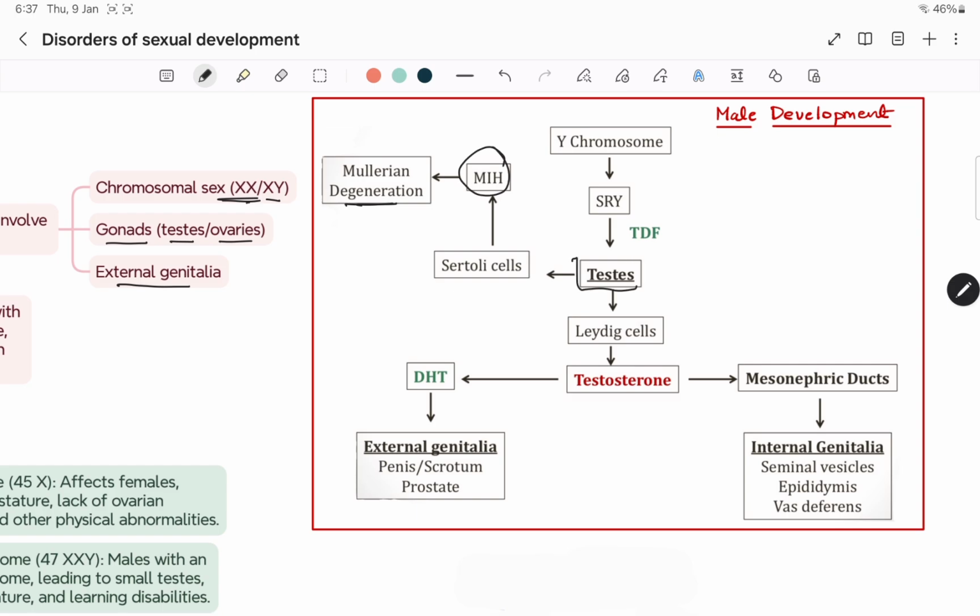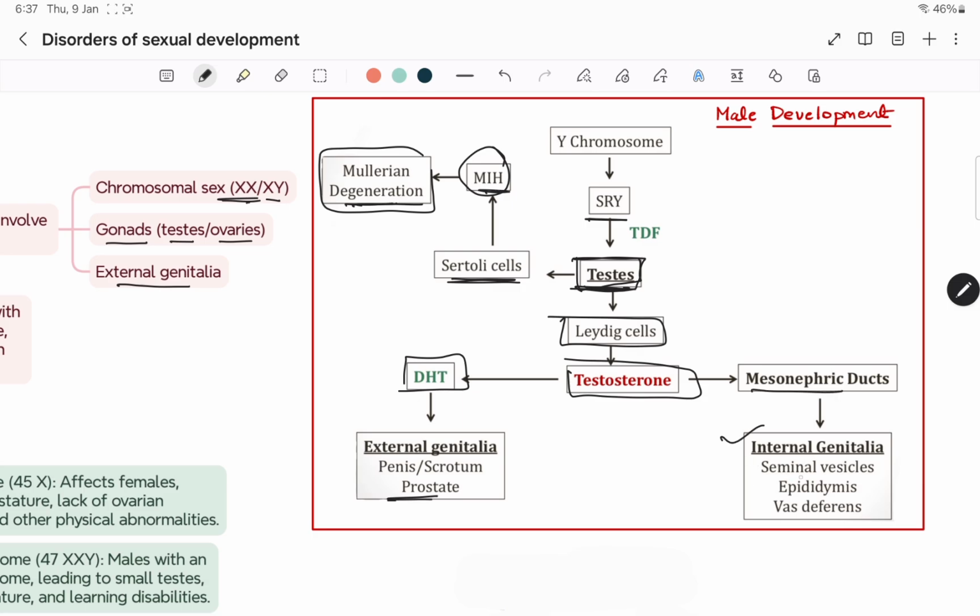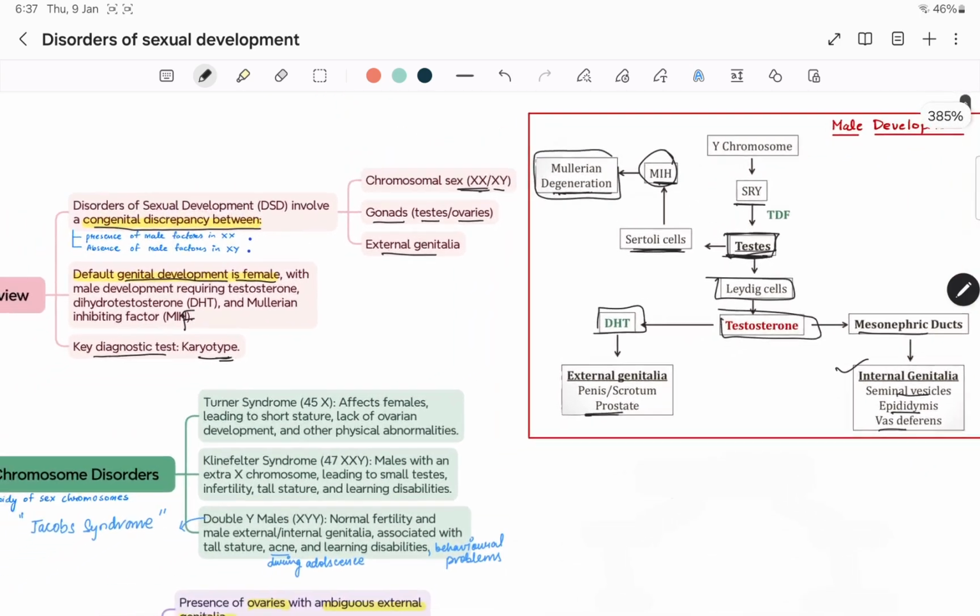Starting from the testis, if the SRY gene is present, testis will be there, Sertoli cells, Mullerian inhibiting factor and Mullerian degeneration. If testis is present, Leydig cells, testosterone will be released, dihydrotestosterone, external genitalia, penis, scrotum, prostate will be formed, mesonephric ducts, internal genitalia, seminal vesicles, epididymis and vas deferens will be formed. So this is all about male development.